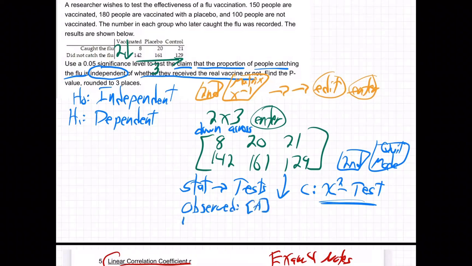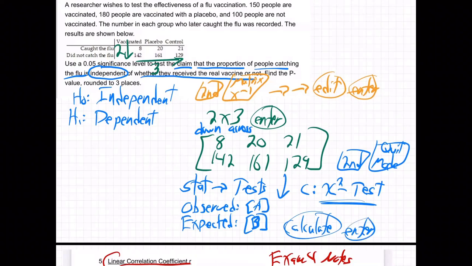That's perfect. Expected, it'll already have a B there. That's great. And then just hit calculate. Enter. So boom, got it.